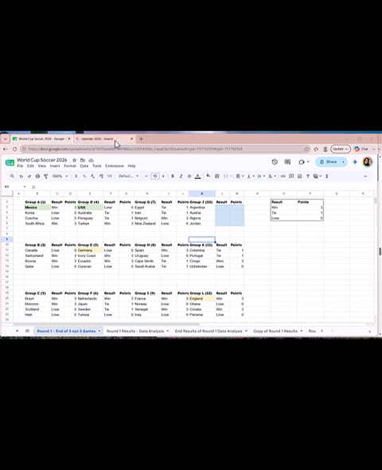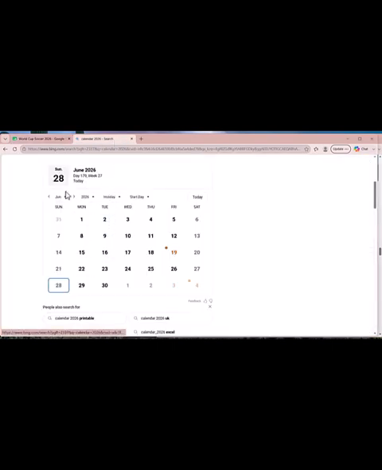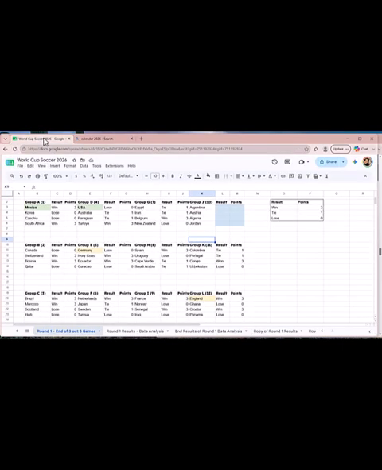So I put up the calendar. Today is actually the 28th of June 2026. It's a Sunday, so today's the first day that we start the games for the second round. I haven't finished all the analysis for the first round, so I'm going to finish that today, probably. I don't know if I'm going to do it fully because I could go on and on with those things, with numbers, with data analysis.